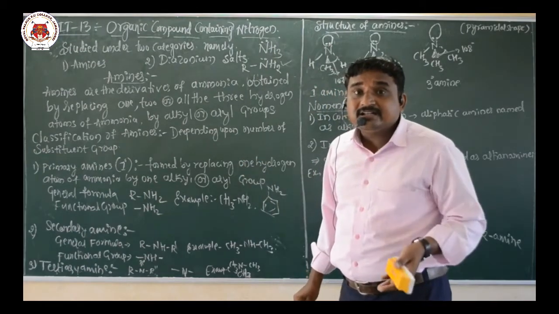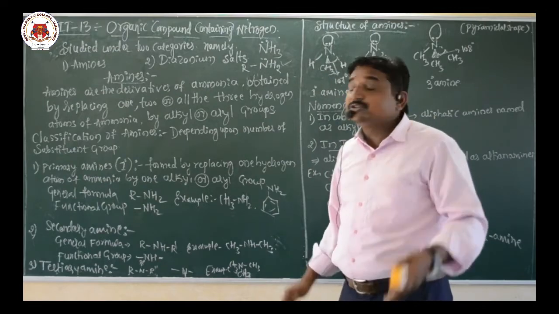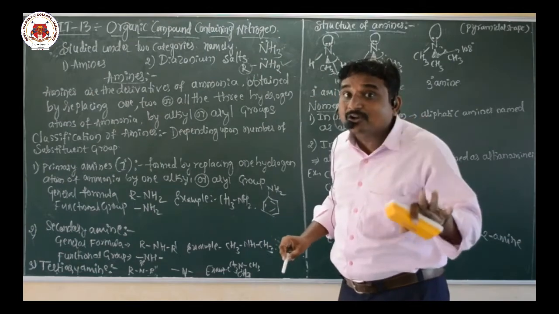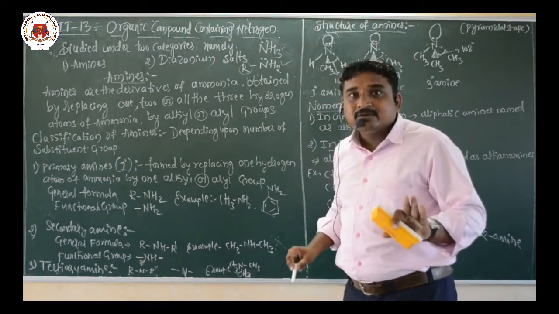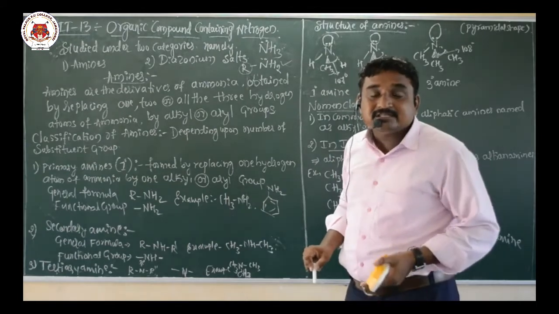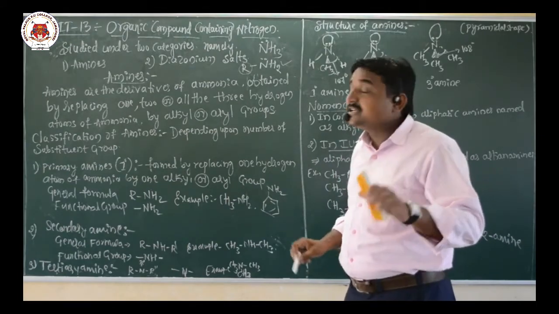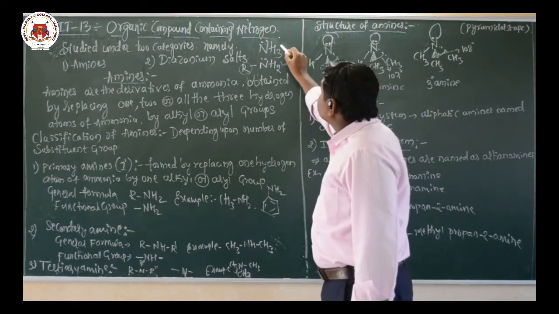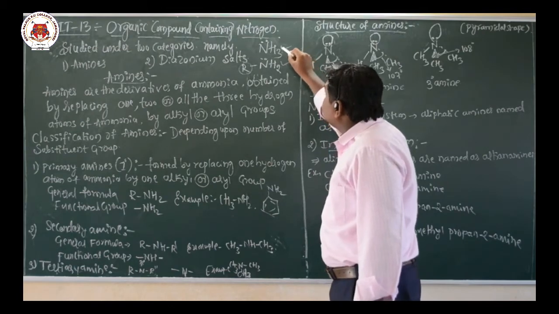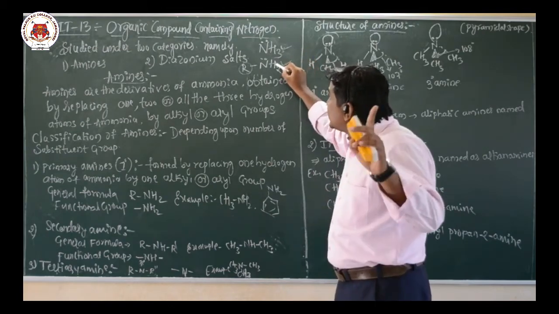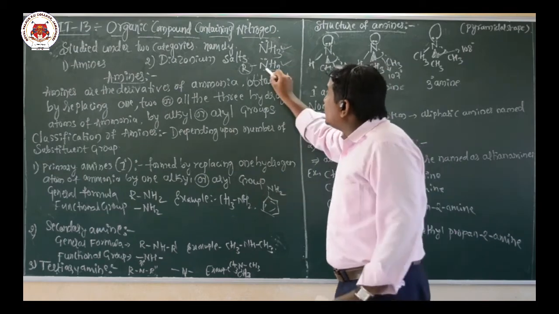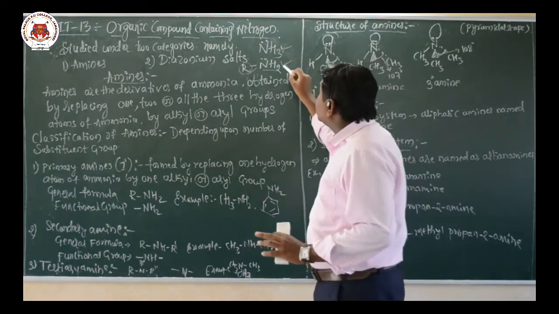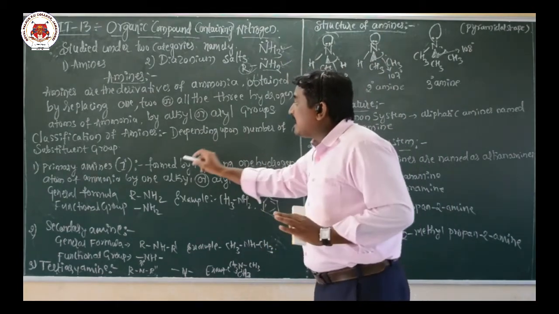So already we know there is removal of a hydrogen atom from the ammonia and substitution of an alkyl or aryl group, that is R group. They are called amines. What do we mean by primary amine? Primary amines are the amines where only one hydrogen atom is replaced. From the ammonia, we remove one hydrogen atom, so that becomes NH2, and substitute one alkyl or aryl group. Such types of amines are called primary amines.